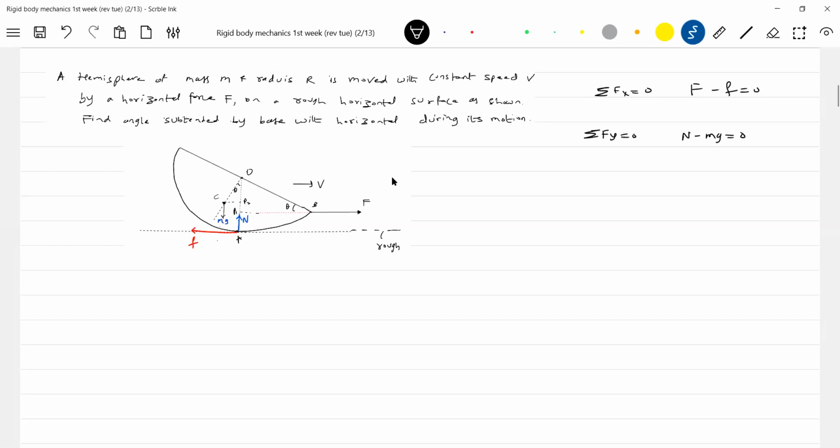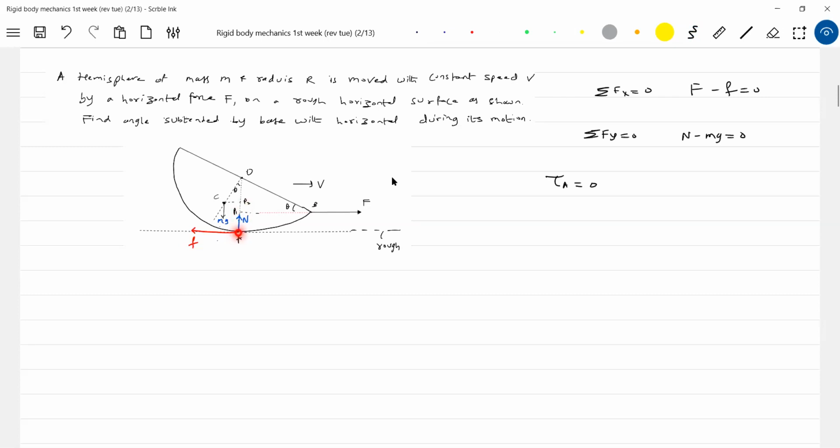Okay, let's go for that triangle. Now let's go for torque. Talk about which point we have to define so that the answer will be very easy for us. About any point you can define here. Let me define about A, so that the torque due to friction as well as normal contact will be 0. They will intersect the axis of rotation.